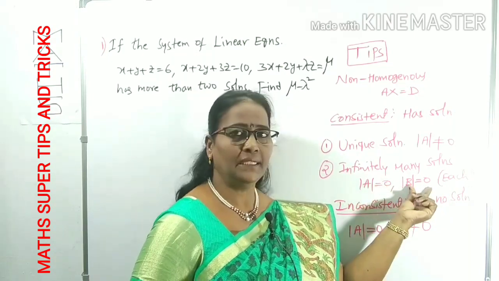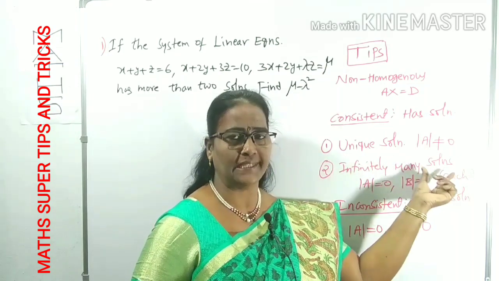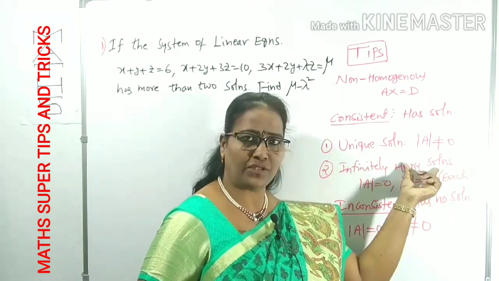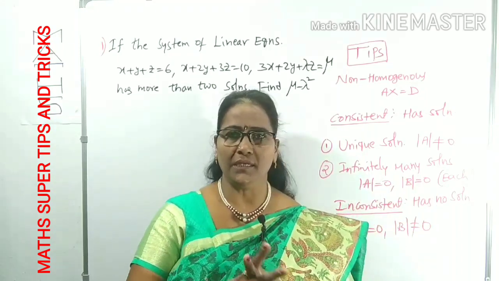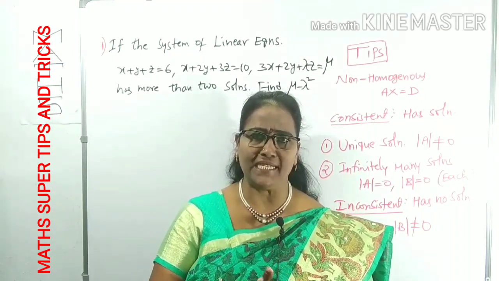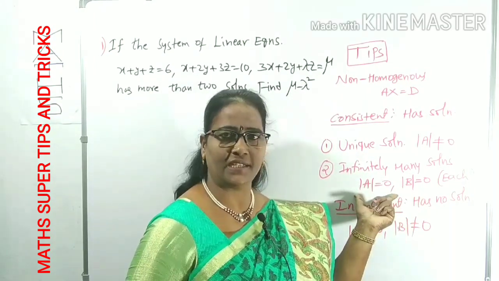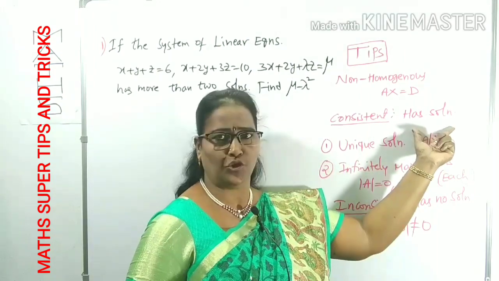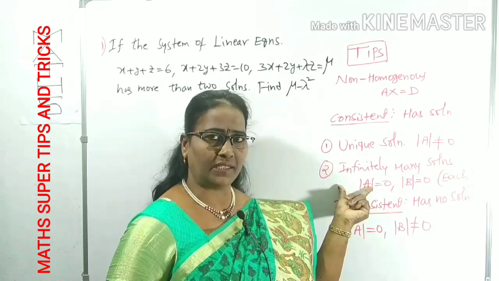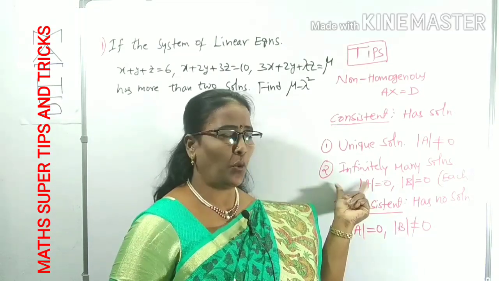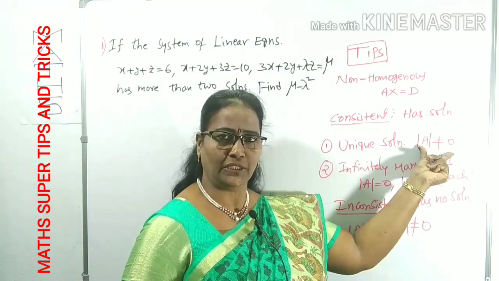If these two are true, then the system has what? Infinitely many solutions. The question may give infinitely many solutions, and we can use these two. Is it clear? That is only for the non-homogeneous system: consistent, has a unique solution as well as infinitely many solutions. Consistent means the system has a solution. How many types of solutions? Unique solution as well as infinitely many solutions. What is the condition for a unique solution? Det A not equal to 0.